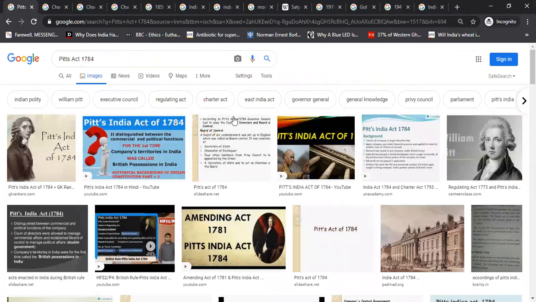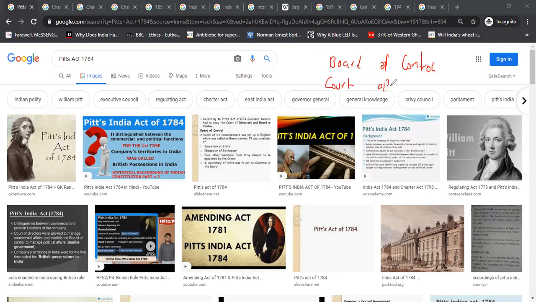Now let's move and talk about Pitt's India Act of 1784. What happened in Pitt's India Act of 1784? Because they were having so many issues, two things were created. One was the Board of Control, and the second was the Court of Directors. Just listen to it like a story. Don't try to remember anything.